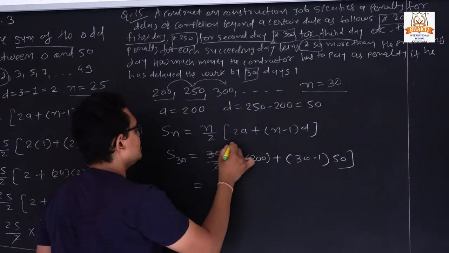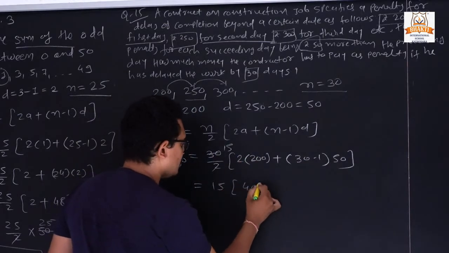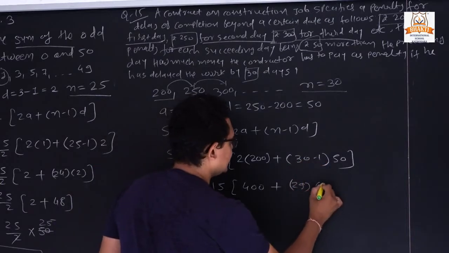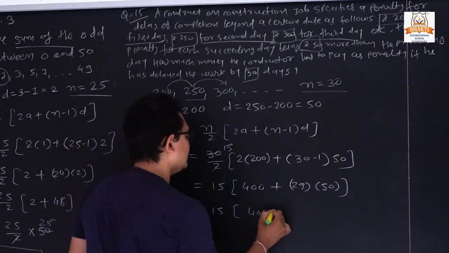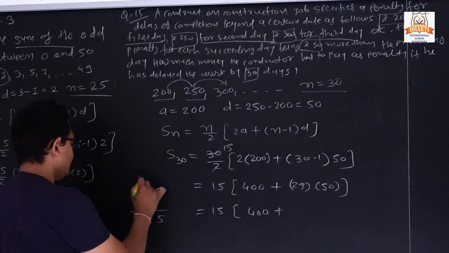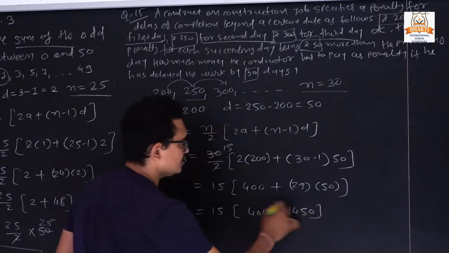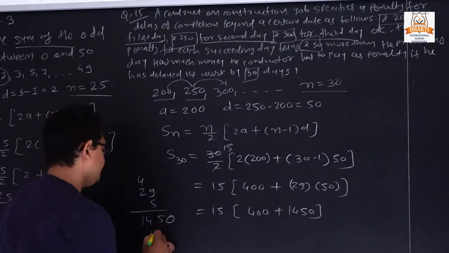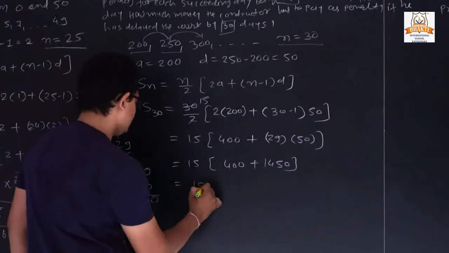So 30 by 2 is 15, 200 2s are 400, and here 30 minus 1 is 29, into 50, so in bracket 400 plus, now 29 5s are 9 5s are 45, 5 2s are 10 plus 4, so 1450, because here we have a 0. Now the addition of these both, so what is its addition?